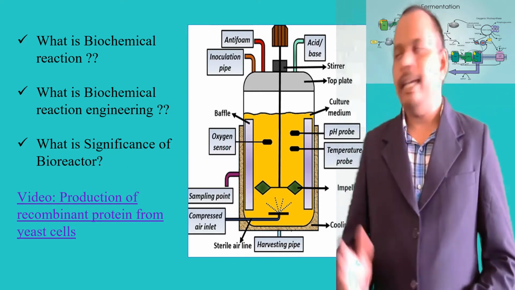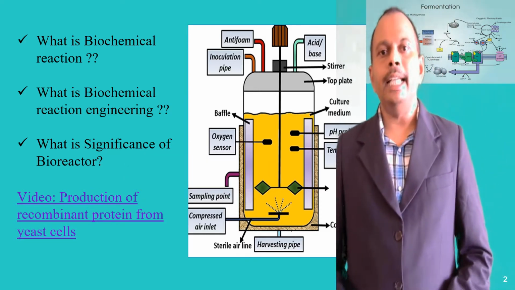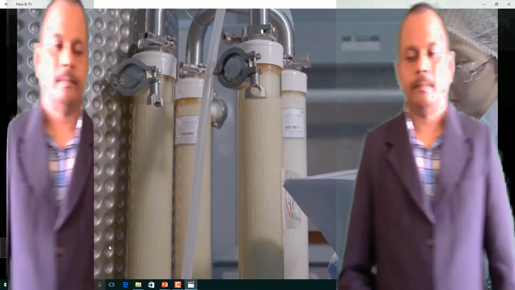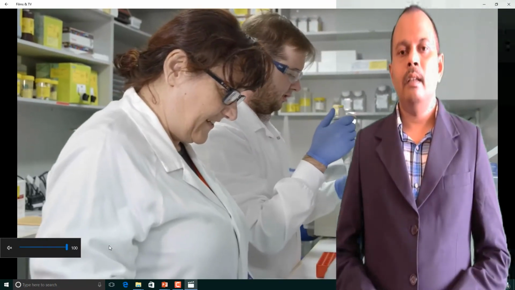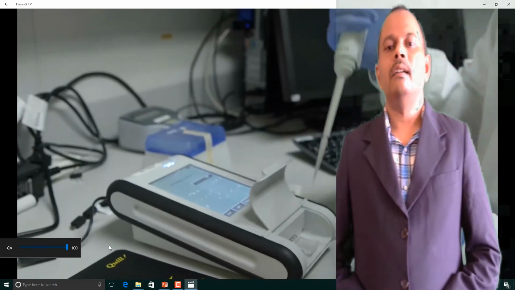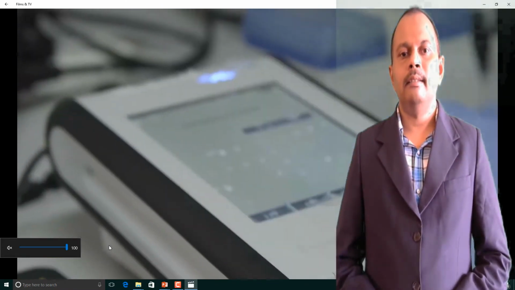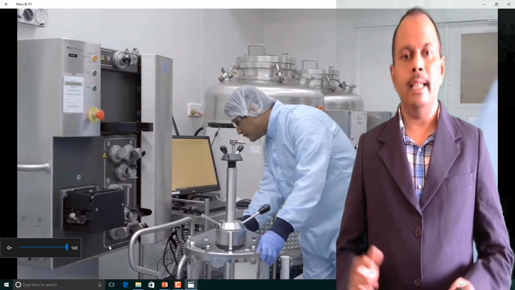Here, you can have a glance at a video showing the manufacturing of recombinant protein from yeast cells. Initially, we prepare the inoculum from yeast cells and inoculate it into a bioreactor containing product-specific medium and maintain all the desired conditions.